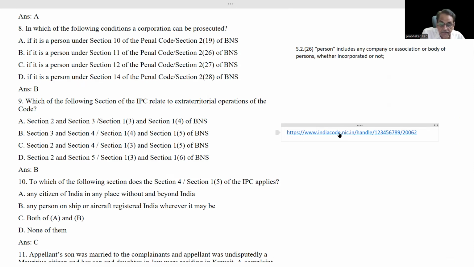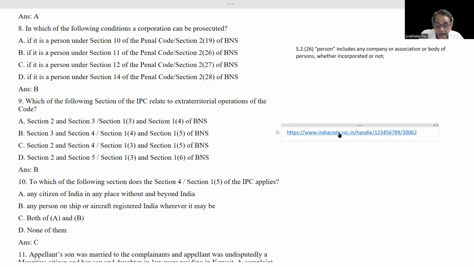You see, this is section 1, subsection 3. Every person shall be liable to punishment under this Sanhita and not otherwise for every act or omission contrary to the provisions thereof, of which he shall be guilty within India. Remember, section 1, subsection 3 is intra-territorial jurisdiction. Intra-territorial jurisdiction means within the territorial boundaries of India.